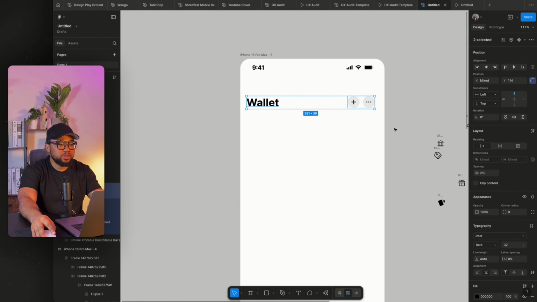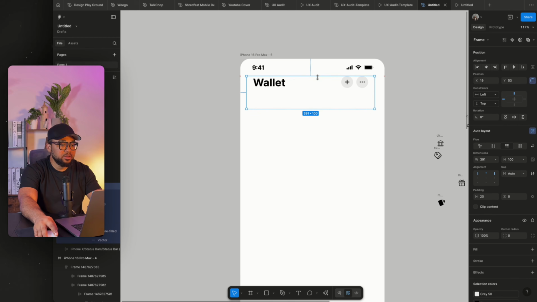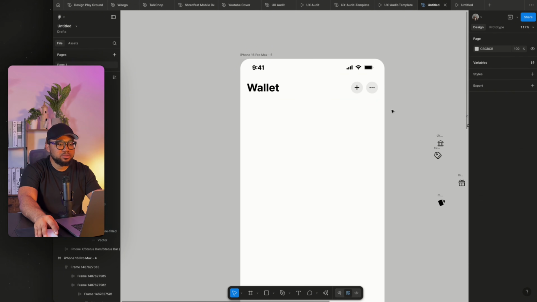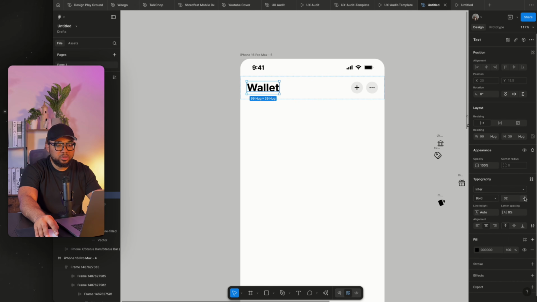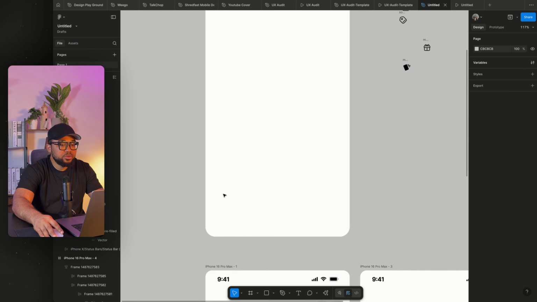I'm going to select everything and add auto layout. Now make sure that the distance between here and here is auto, so that when we give a padding of 20, it pushes the elements in. Then the next thing I'm going to do is bring this down, stretch this to the end, and also stretch this to the end. I'm going to give it a fill of white. I think we're done, and just reduce this to 24.